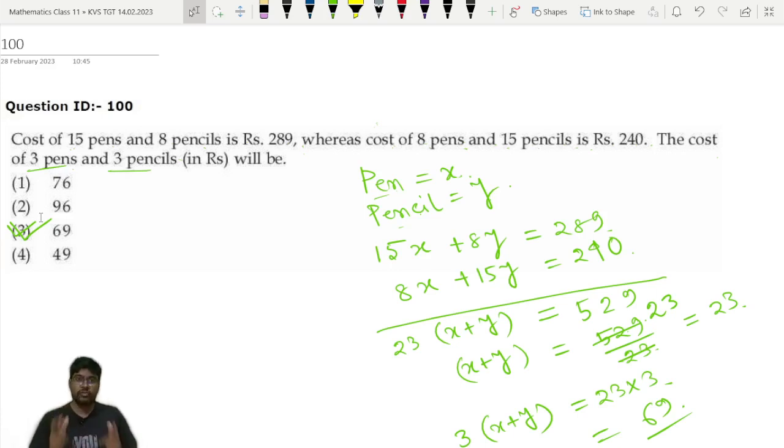The first 20 questions we have solved in today's video, and in the next videos we will come with the next 20 questions, and then again the next 20 questions, like that. In 5 videos we will complete the total KVS TGT maths paper.